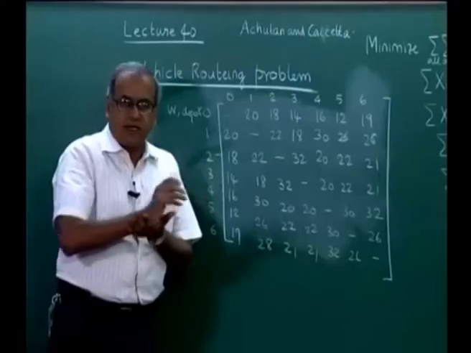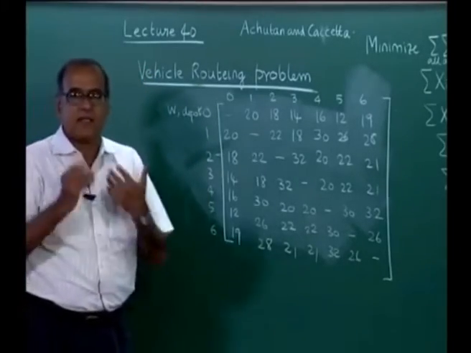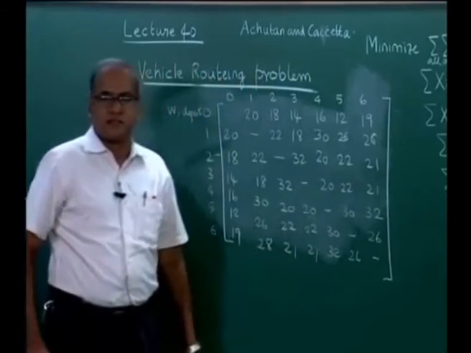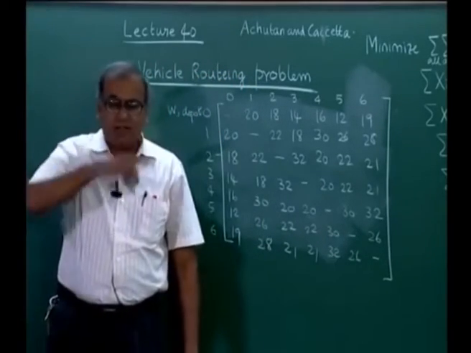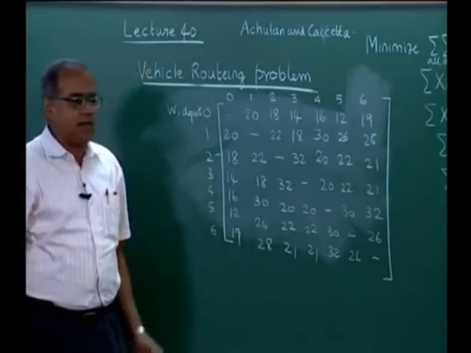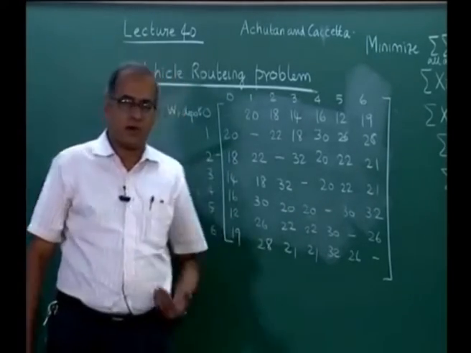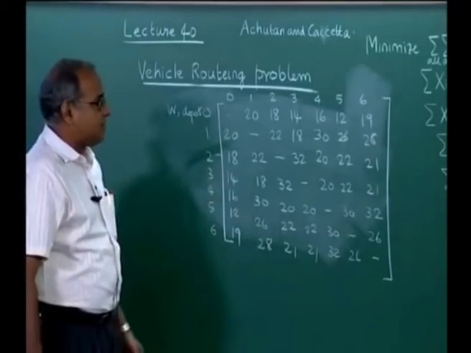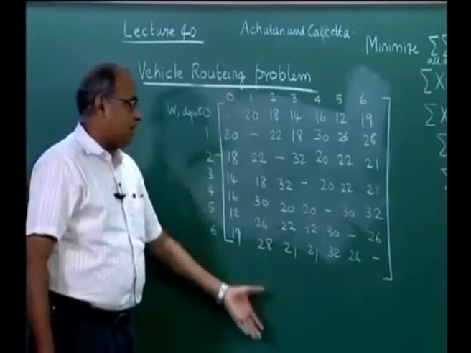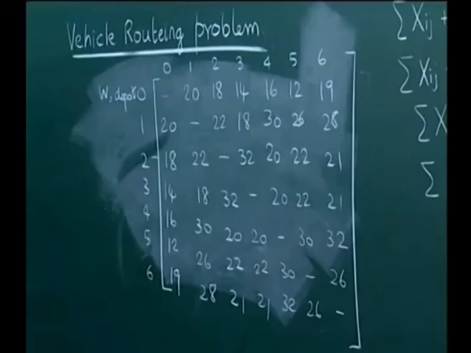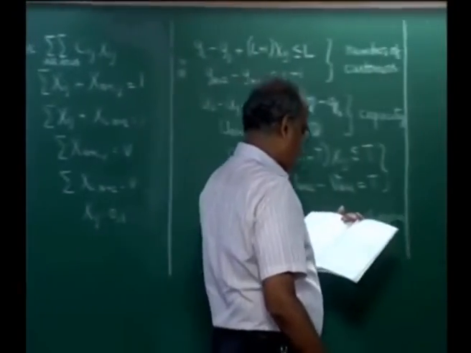In a previous lecture, I had also explained that in many practical situations, this matrix need not be symmetric due to multiple reasons. Both distance and time to travel can change depending on the time of the day, depending on the route that is taken and so on. But just to illustrate the VRP, we would include a symmetric matrix. So, I will just give you some solutions here. So, if we apply the TSP formulation, we would get the solution